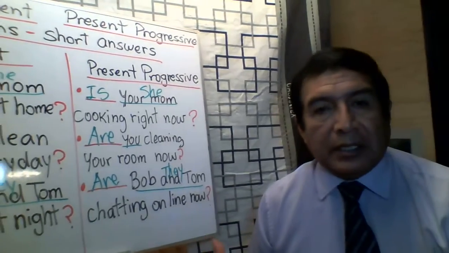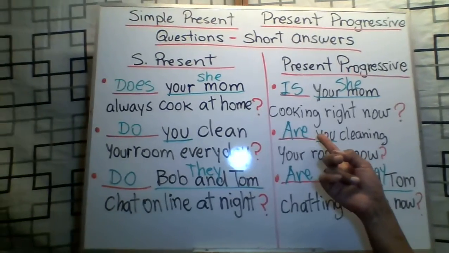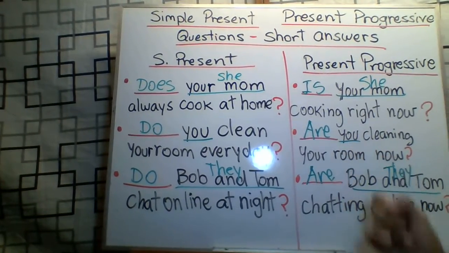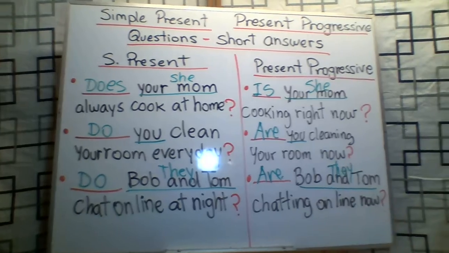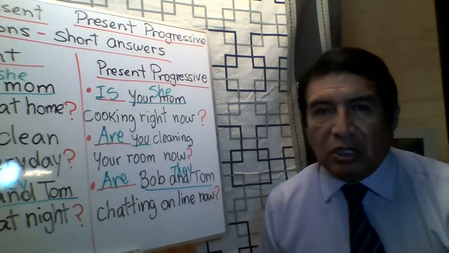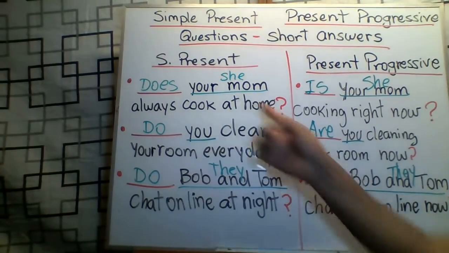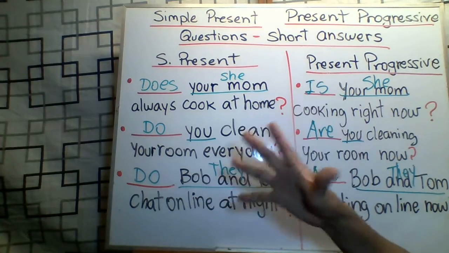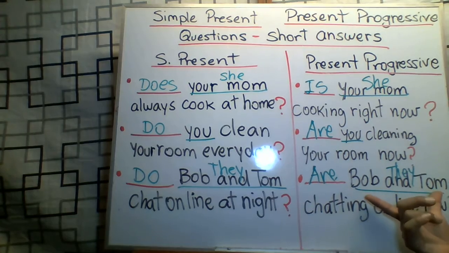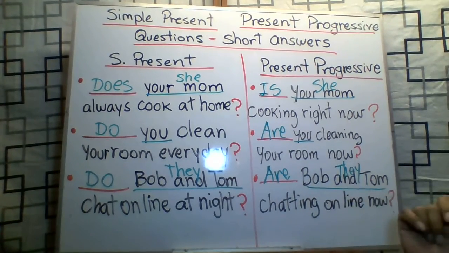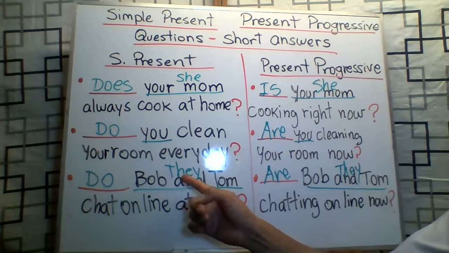So the answers are according to the subjects in the questions. Okay, Bob and Tom, they; your mom, she; your dad, he. So in the case of questions, you have to replace the names, for example Bob and Tom, with they. You replace them by the subjects.